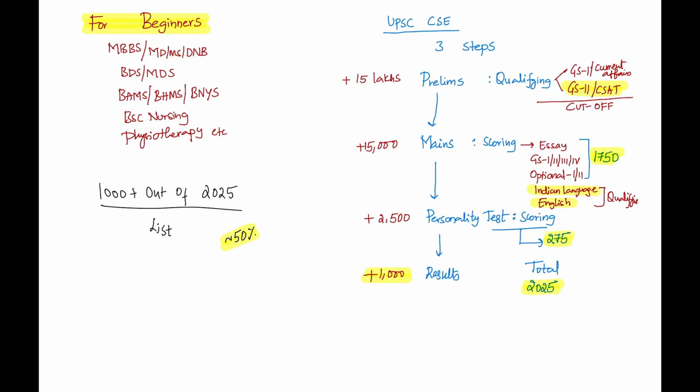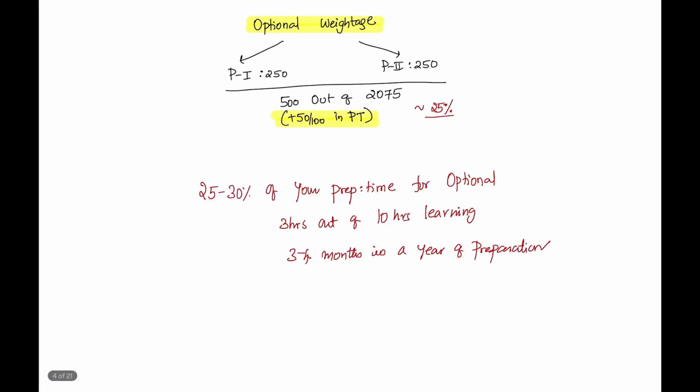When you look at the overall total, that is out of 2075, 500 out of 2075 is the weightage for optional. Now it goes without saying, optional is crucial for this exam, almost 25% of the weightage.